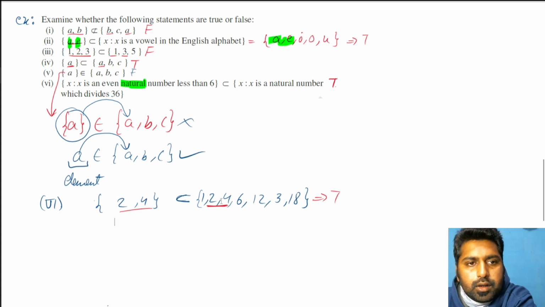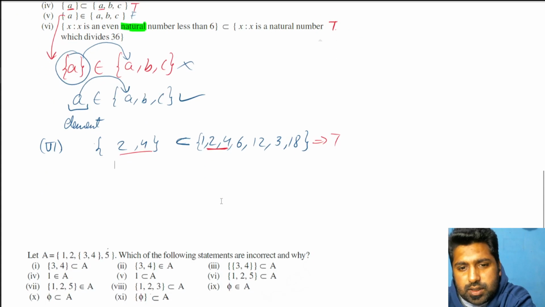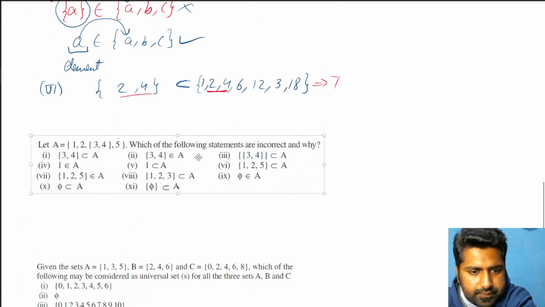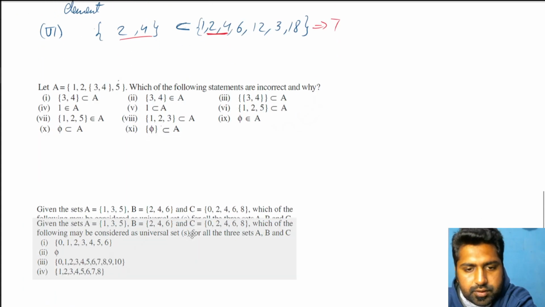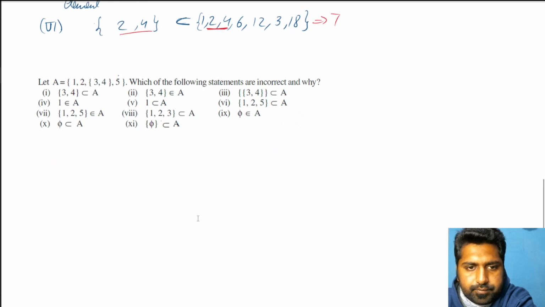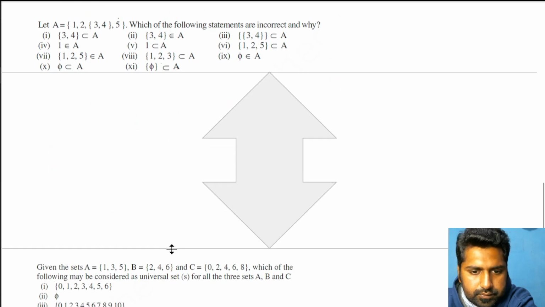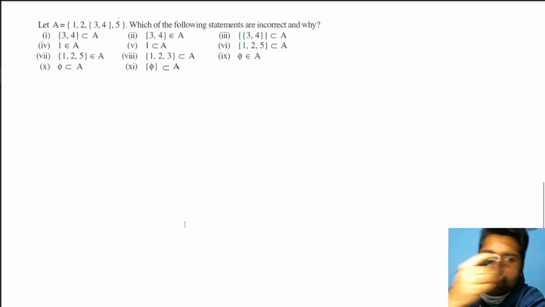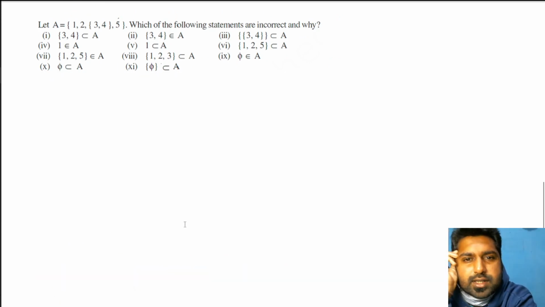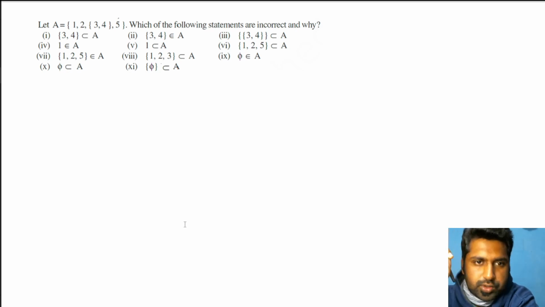Now last kind of example for this, and then universal set separately. Let's focus on this. Last thing, this will help you to understand a lot about whether something is a subset or something belongs to.